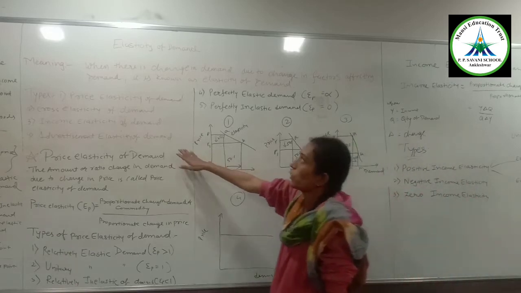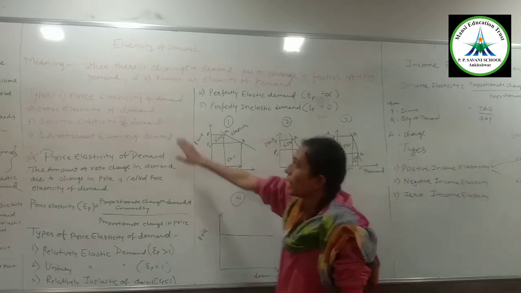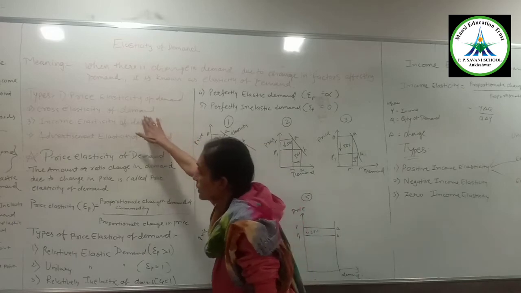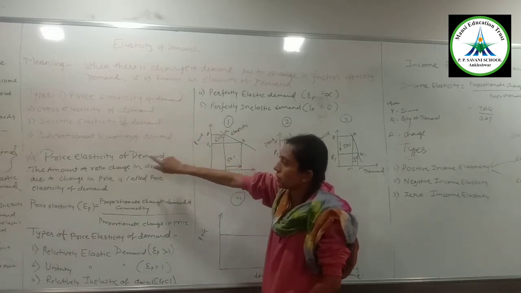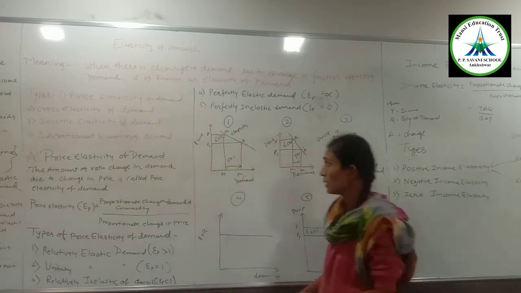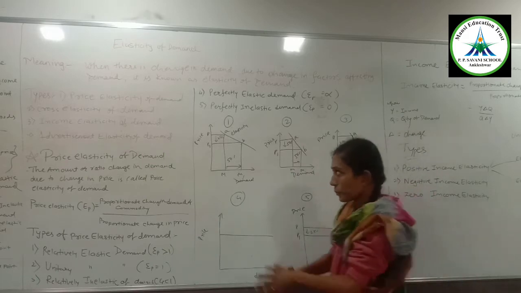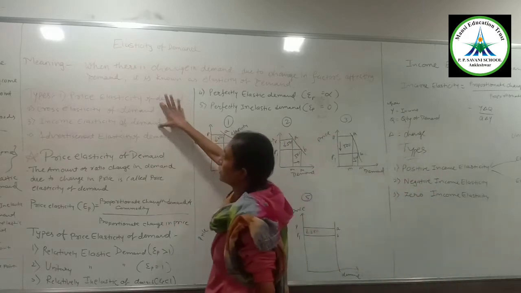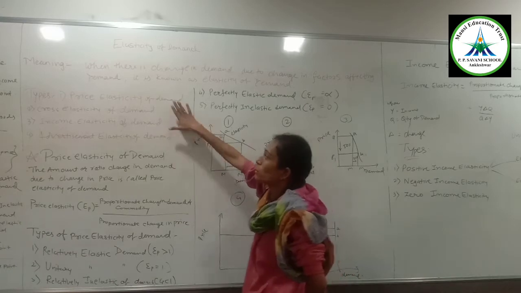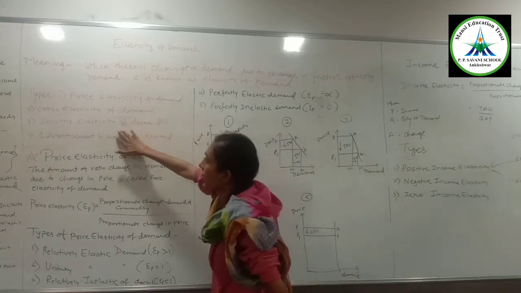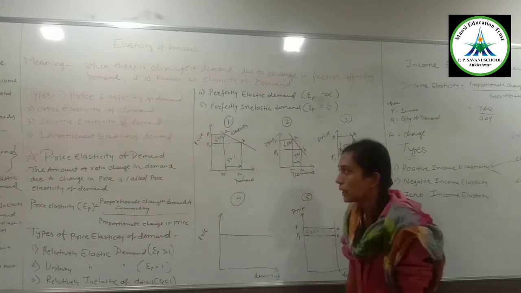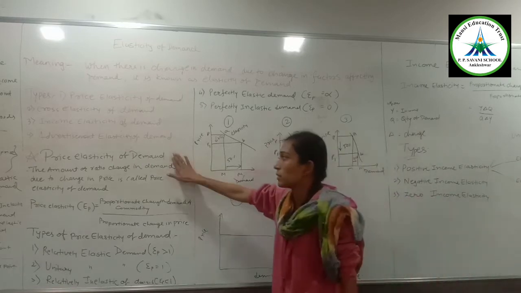Now there are four types of elasticity of demand: price elasticity of demand, cross elasticity of demand, income elasticity of demand, and advertisement elasticity of demand. But here we have to learn these two, the price elasticity of demand and income elasticity of demand. So what is the price elasticity of demand?